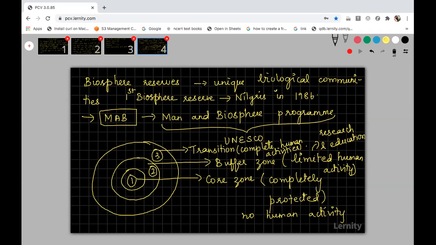In the core zone, species and biodiversity will all be there. What I said is, in the core zone only human activity will not be there. I didn't say that species will not be present. Species will be present. That's why it is under complete protection. To protect the species only, we have this core zone, with no human activities, right?